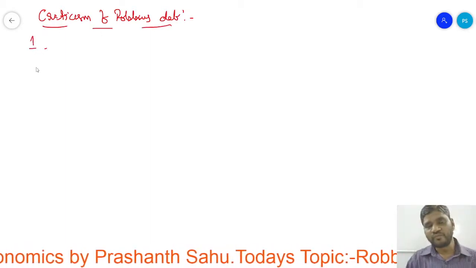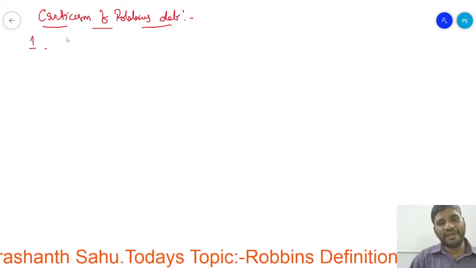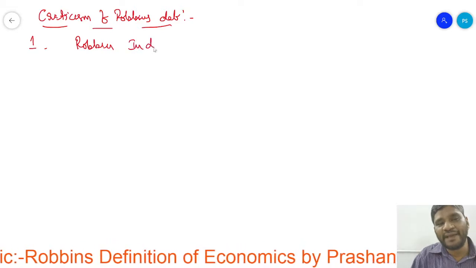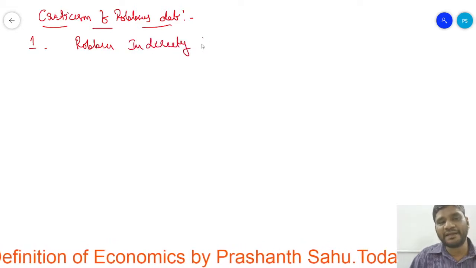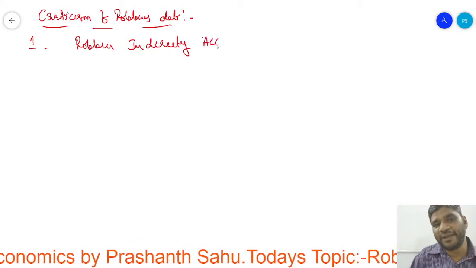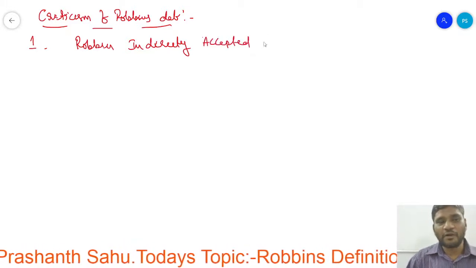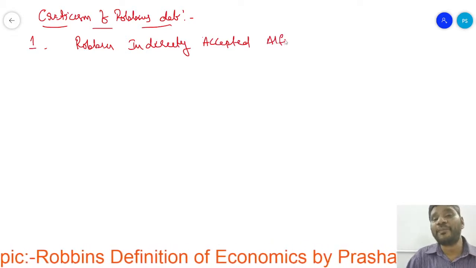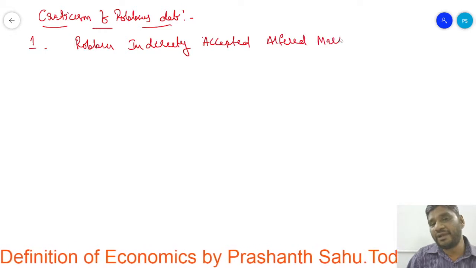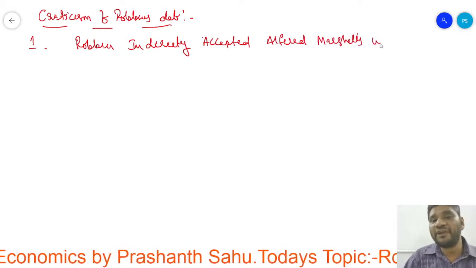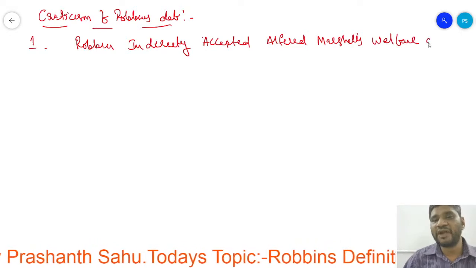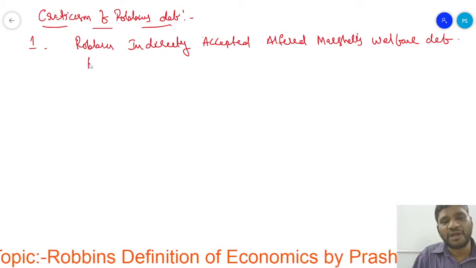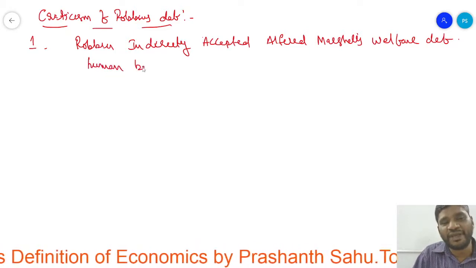Number one. Robbins indirectly accepted Alfred Marshall's welfare definition, because he has also used words related to human behavior.